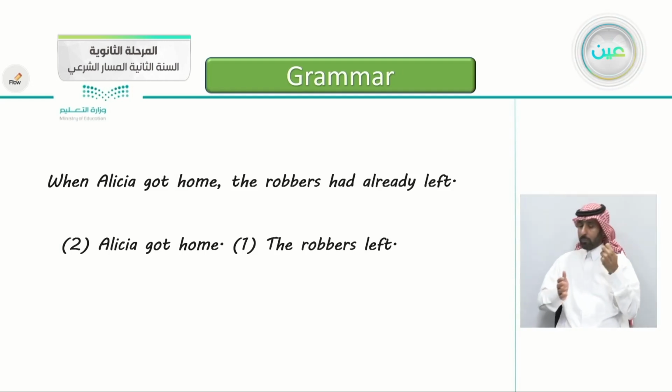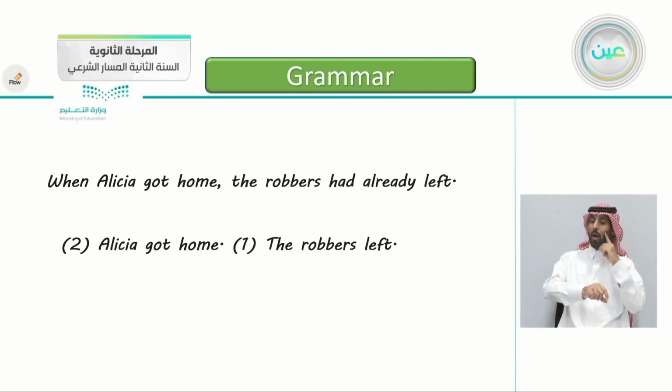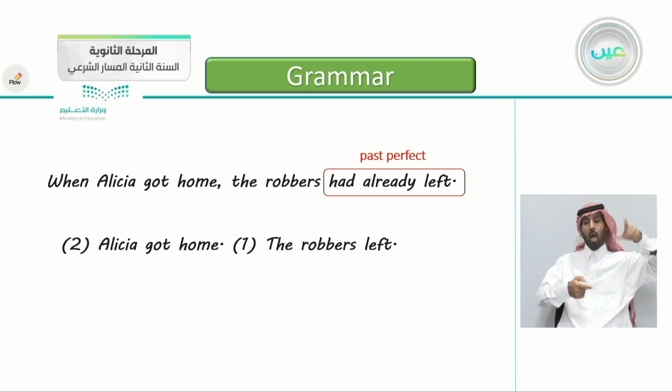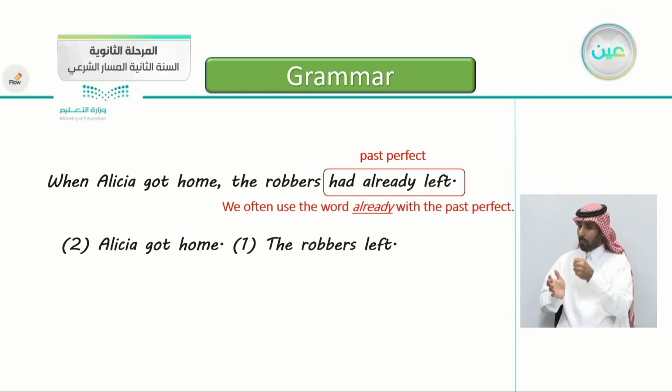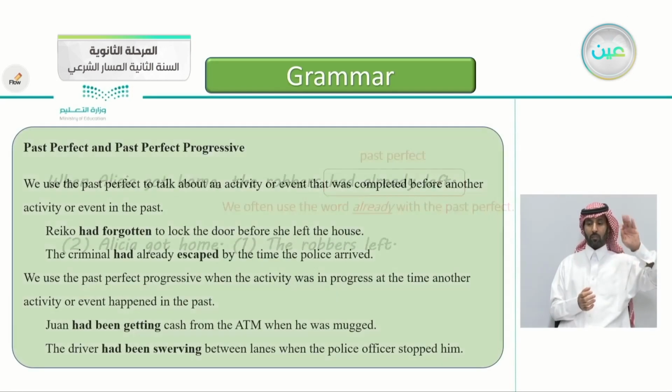So when Alicia got home, the robbers had already left. If you want to put it in a timeline, number one is the robbers left. Number two, Alicia got home. And you see here, had already left. This is past perfect. We often use the word already with the past perfect.